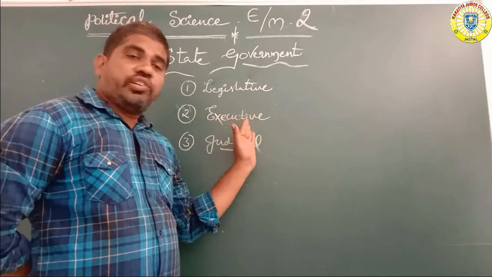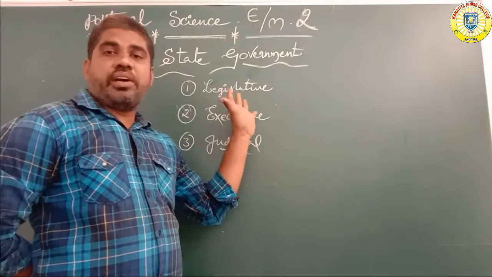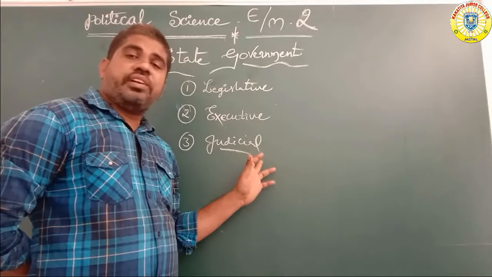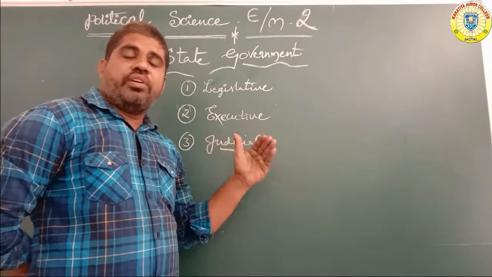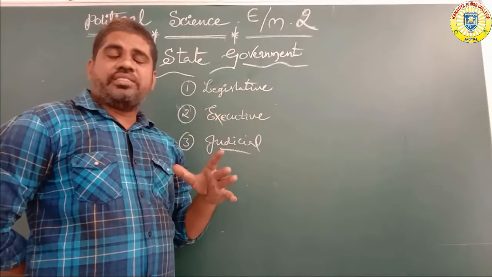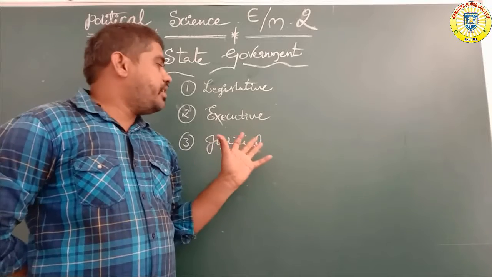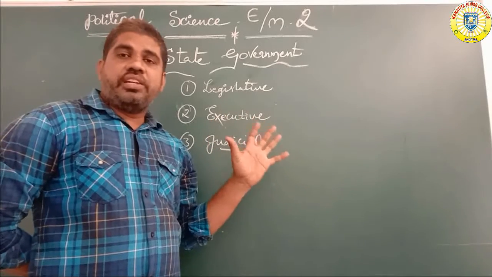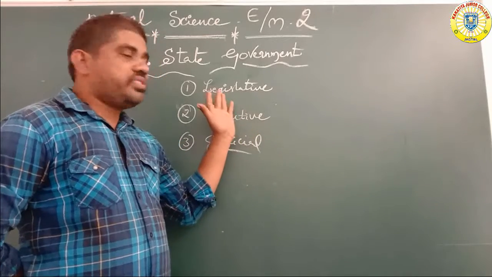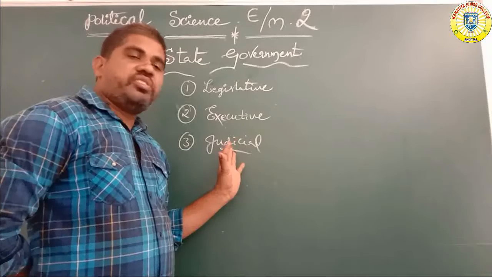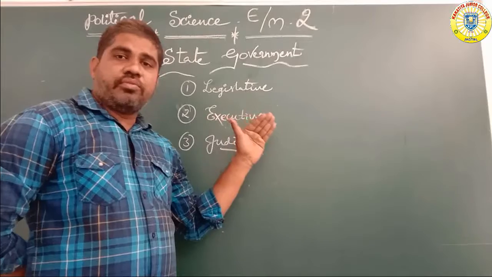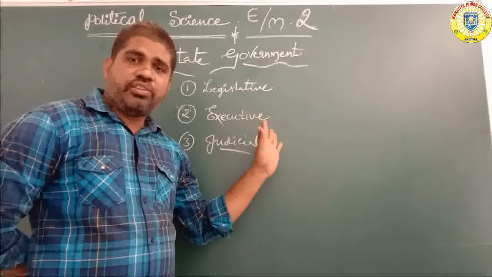The executive member is the governor, the legislative member is the chief minister, and the judicial department works under the rule of law. Every state is established by the state government, and the state government is under the control of the single judiciary system of the Supreme Court. The Supreme Court and every state high court are called which department? The judicial department.